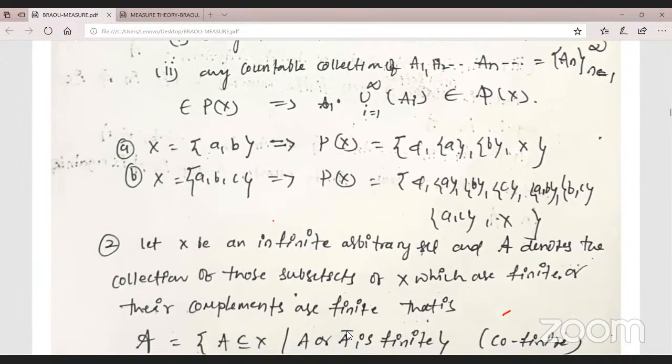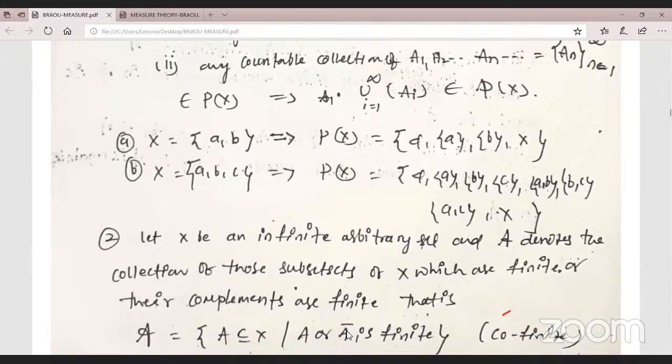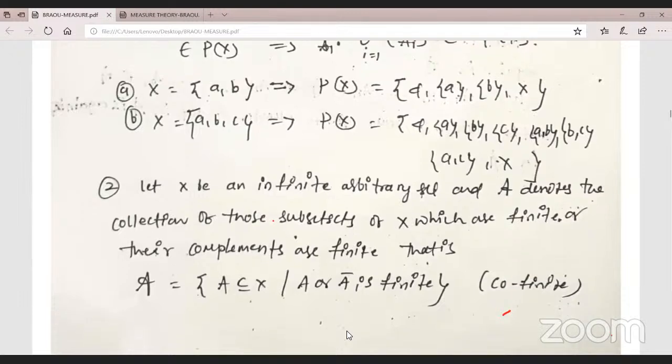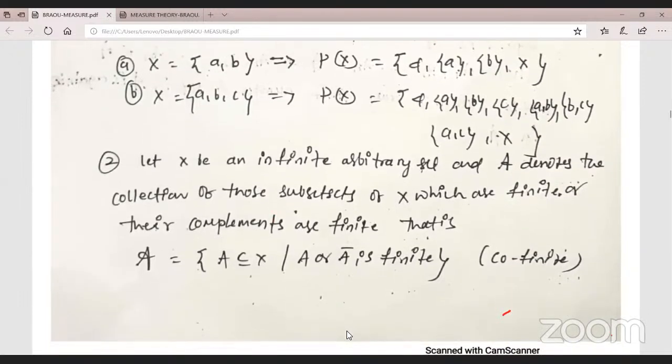an infinite arbitrary set. A denotes the collection of subsets of X which are finite or whose complements are finite. Okay, now sets which are finite or whose complement is finite are called cofinite. X is an infinite set. Observe here the cofinite set in topological space. Cofinite topology means the collection of sets satisfying this. This set is different, observe here.